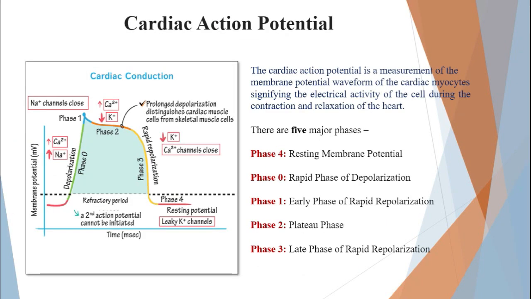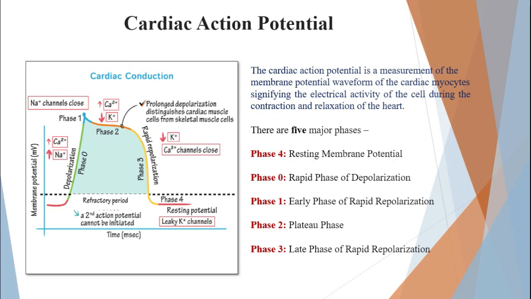Okay, so now let us understand what we mean by the cardiac action potential. One thing we need to know is that the cardiac action potential and the skeletal action potential are slightly different. Why it is different, we will come to know shortly. The cardiac action potential is the measurement of the change in membrane voltage due to the working of certain ion channels. It has 5 major phases.